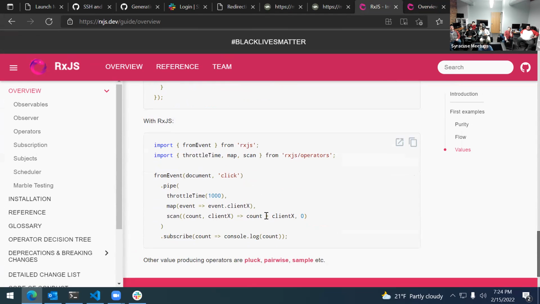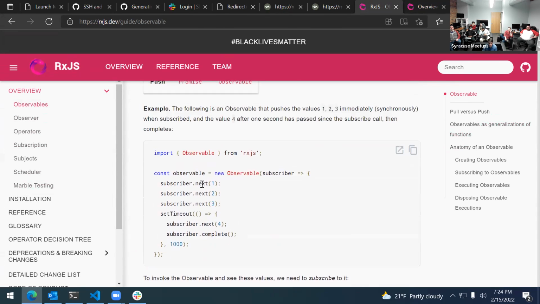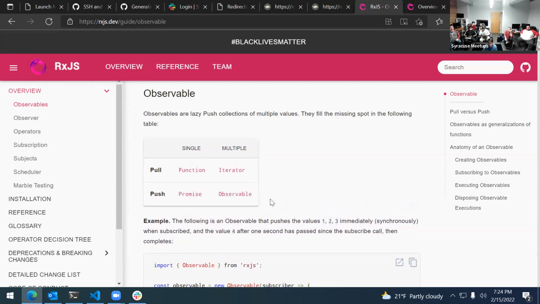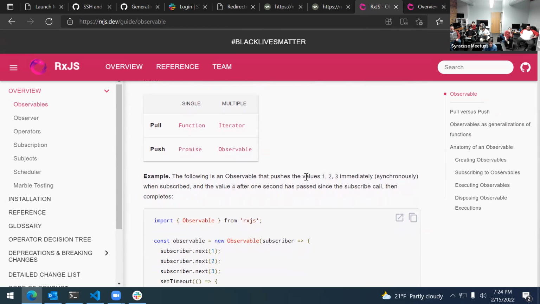Okay. All right. So that's as far as I get with the documentation here, pretty much. I mean, you can get into observables, and it's not that bad. All right, let's take a look at observables. Observables are lazy push collections of multiple values. They fill the missing spot in the following table: pull function, iterator, push, promise, and observable.